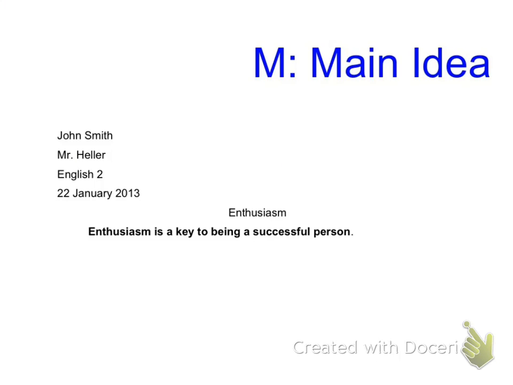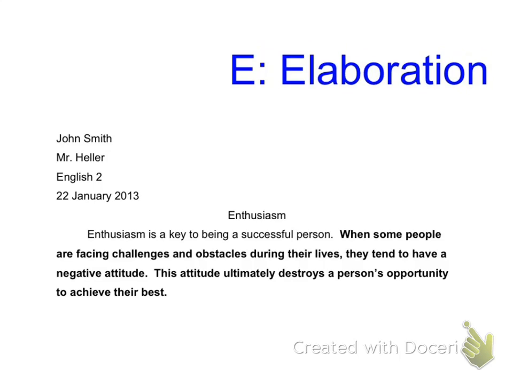The first step is to come up with the main idea, which is specific enough to prove in one paragraph. Enthusiasm is a key to being a successful person. The next step is to elaborate on the main idea. When some people are facing challenges and obstacles during their lives, they tend to have a negative attitude. This attitude ultimately destroys a person's opportunity to achieve their best. At this point, I have the M, and I have the E, which is the elaboration of the M.